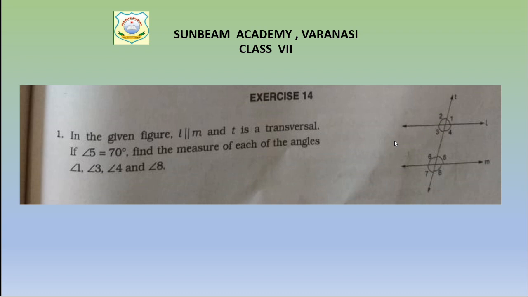Okay. This will be T, transversal line, and it will make how many angles? 8 angles. 1, 2, angle 1, then angle 2, then angle 3, 4, and angle 5 they have given to us. Its value is given to us. So we will see it also.